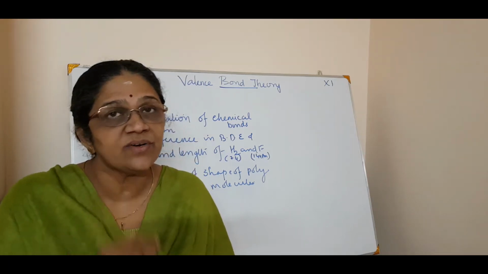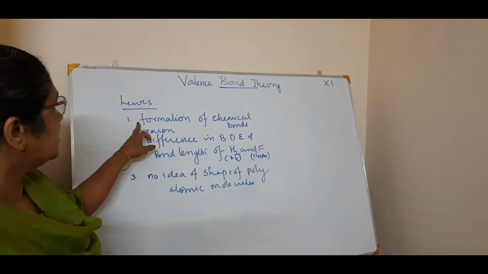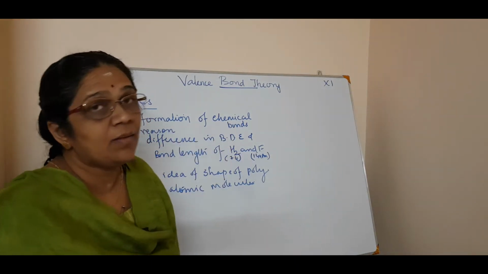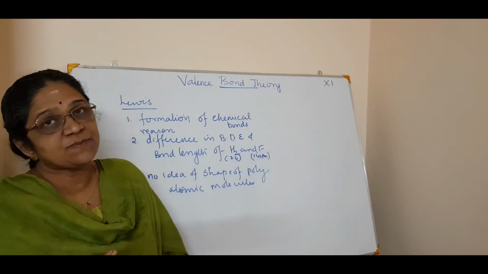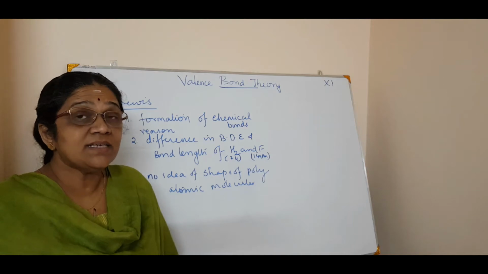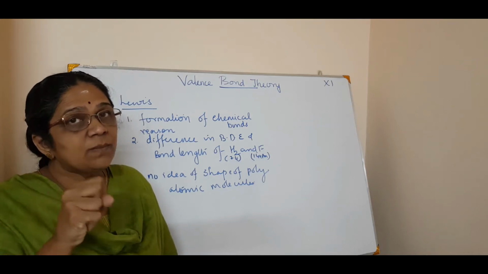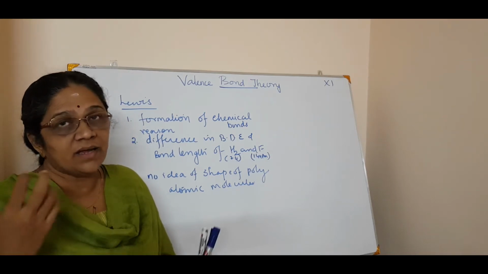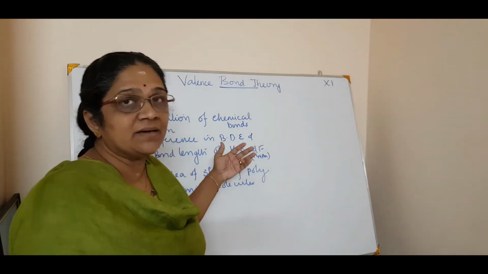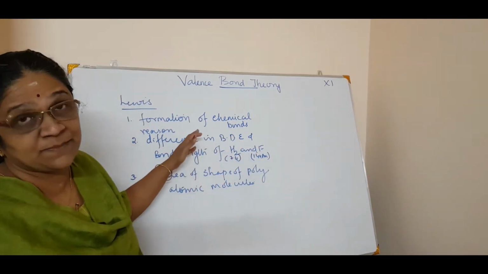So that was the first limitation of the Lewis structure, that it does not give an explanation for the formation of chemical bond. Definitely it gave the explanation for the formation of the molecular structure, but it doesn't give a true picture of how chemical bonds are formed by attraction or repulsion or whatever that be. It does not give that type of explanation.